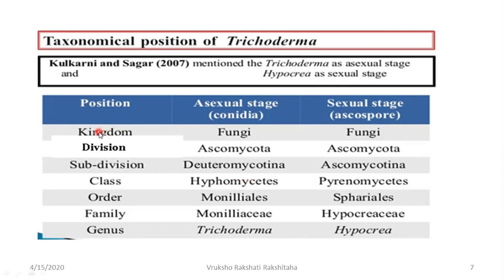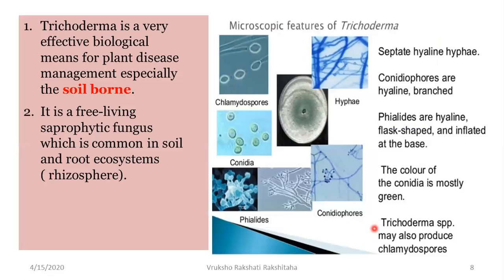So the asexual stage has been classified as it belongs to kingdom fungi, division Ascomycota, subdivision Deuteromycotina, class Hyphomycetes, order Moniliales, family Moniliaceae, genus Trichoderma. And when the sexual stage was discovered, then it was classified as kingdom fungi. Division is Ascomycota. Subdivision is Ascomycotina. Class Pyrenomycetes. Order Sphaeriales. Family Hypocreaceae. Genus Hypocrea. So Trichoderma and Hypocrea are the names of one single fungus.